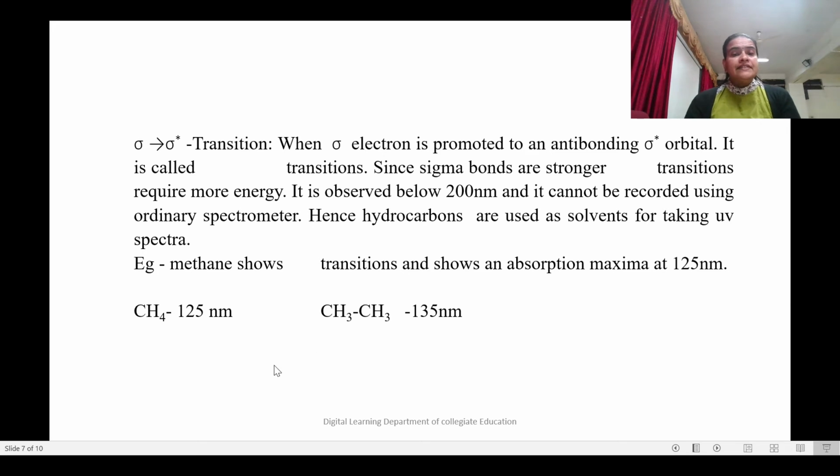Now when we consider the methane molecule, it contains only sigma electrons. So when ultraviolet radiation is radiated on the methane molecule, we cannot see a prominent spectrum, because the only possible transition is sigma to sigma star, and it shows an absorption maximum at 125 nanometer.